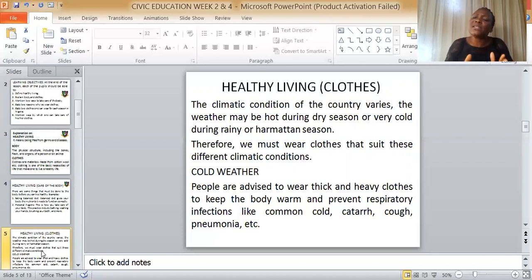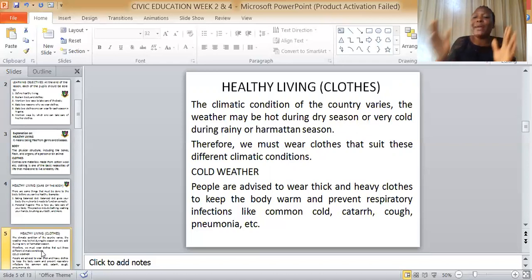But Nigeria is a tropical country that has just 2 seasons. We have hot season and cold season. So we must wear clothes to suit the different climatic conditions that we have in the country.